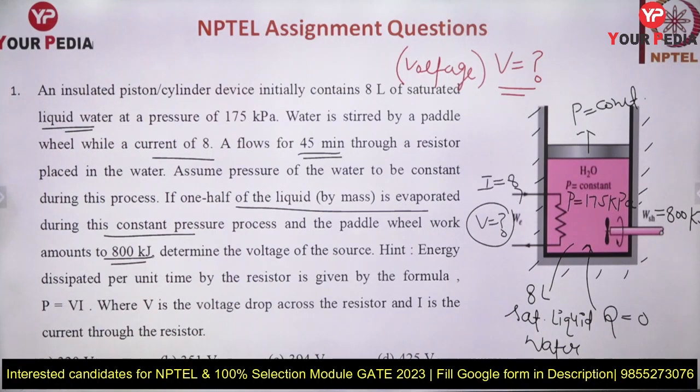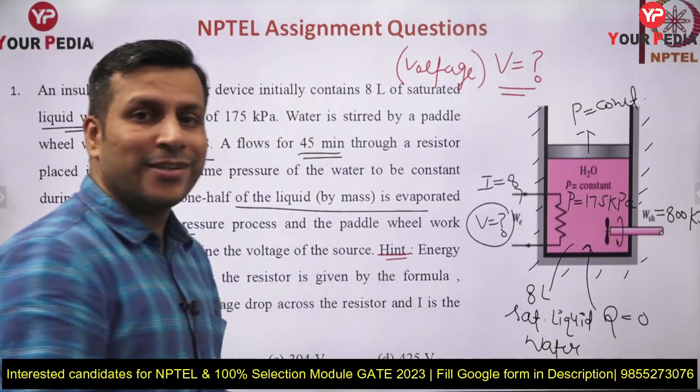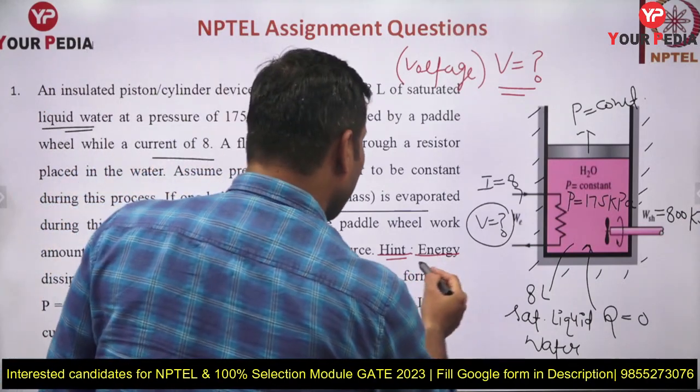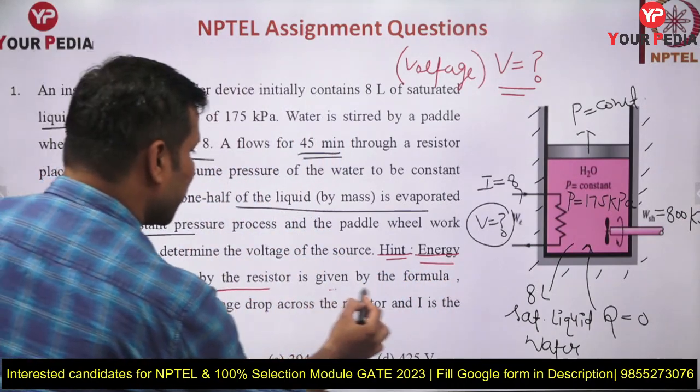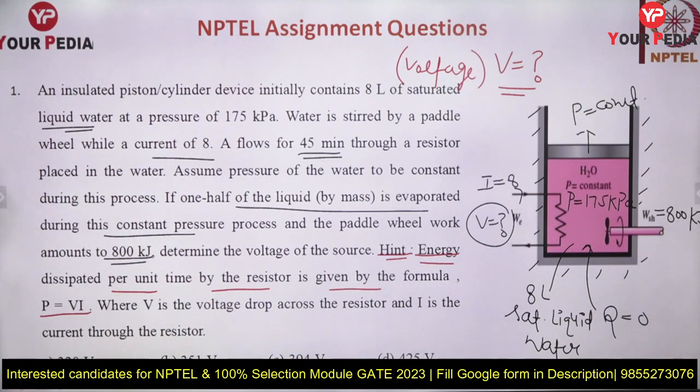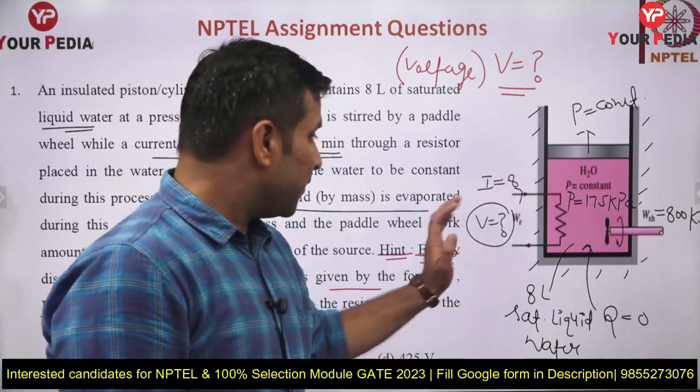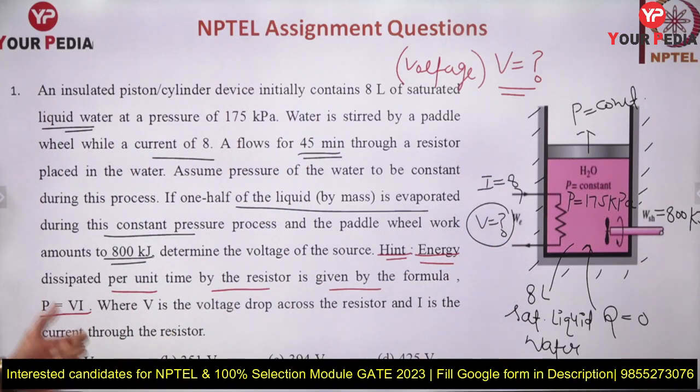They have given you some hint, because NPTEL assignments generally provide hints also. So this can help you. Energy dissipated per unit time in the resistor you can use, using the formula P equal to VI. So how much work you are supplying, you can write as V into I multiplied by time also, because we want this in kilojoule, not in watts. So you need to multiply it with VI into T. I is given, T is given. Only V you will be able to find out if you write the energy balance for this case. This is a closed system, and a reversible process you can also assume, because we are not considering friction, so we can go with all those relationships.